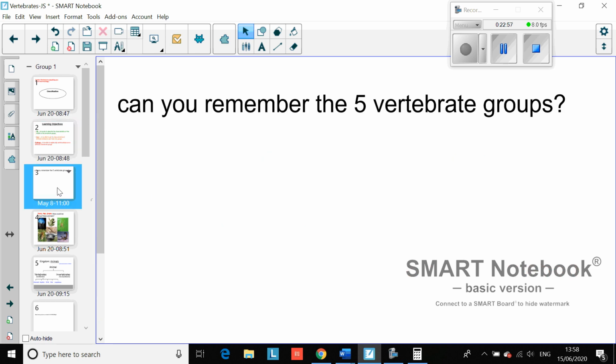So, a couple of things to begin with. Can you remember the 5 vertebrate groups? Now, you would have done this at primary school, so hopefully you've got some idea of what they might be. So, pause the video quickly and see if you can remember the 5 vertebrate groups.